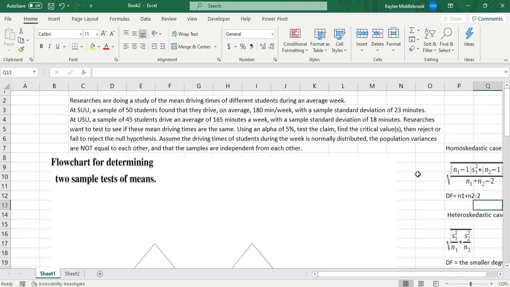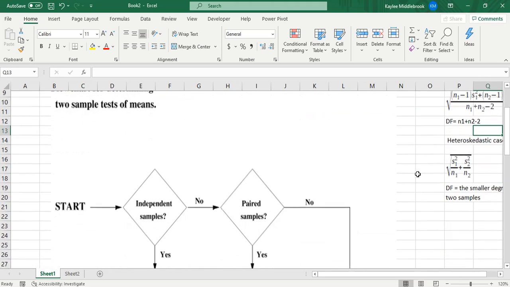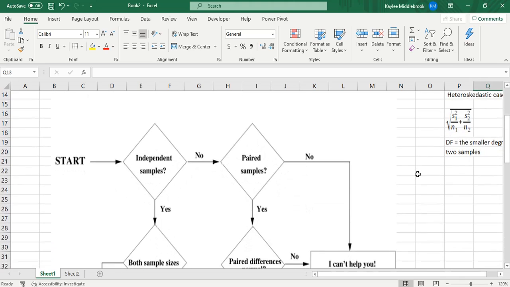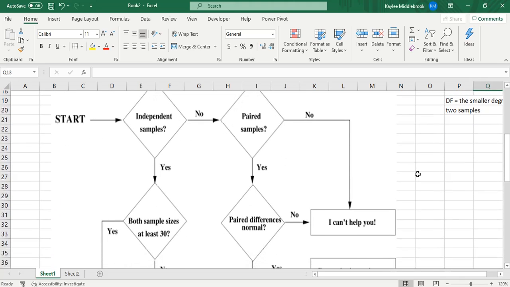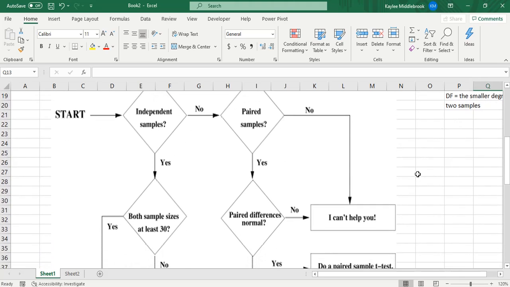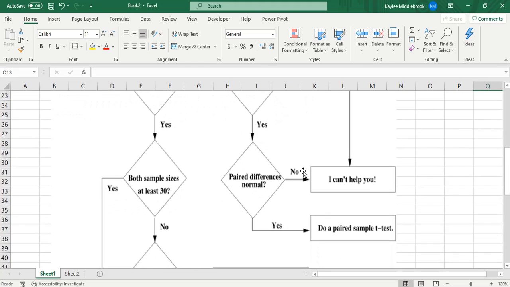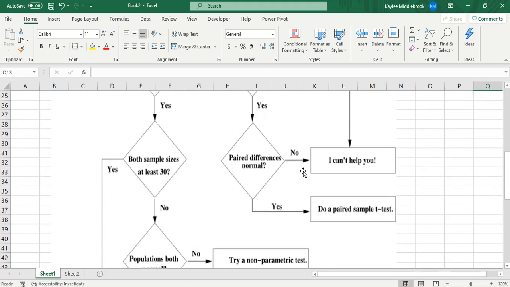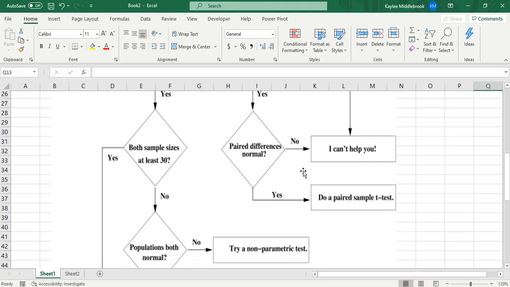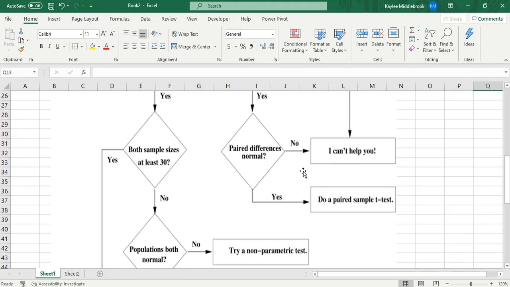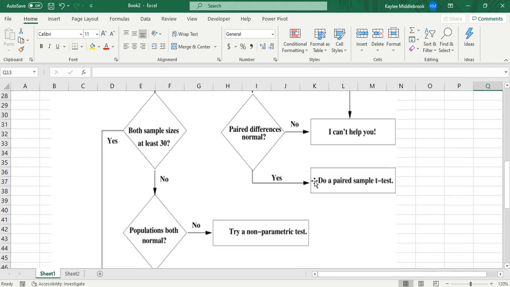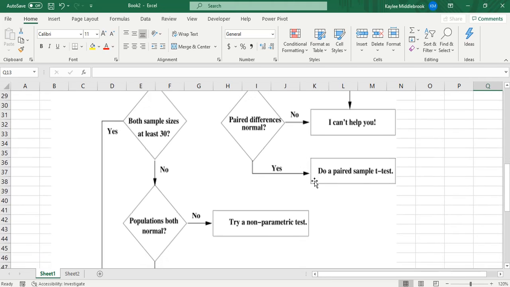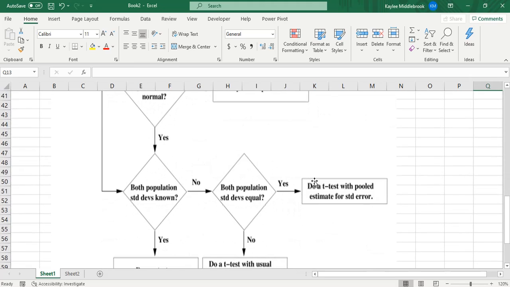So now let's figure out what kind of test we're going to do. Let's go through our flow charts. First, are these samples independent? Yes, they are, because it said so. Also, students at USU and SUU probably don't impact each other on how much they drive, so it would be independent logically as well. Are both sample sizes at least 30? Yes, they are, 45 and 50.